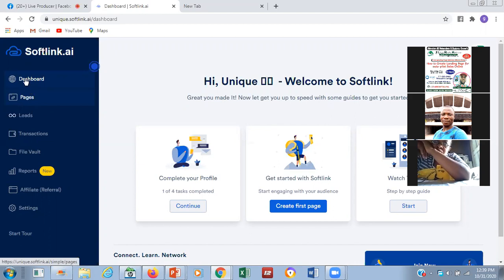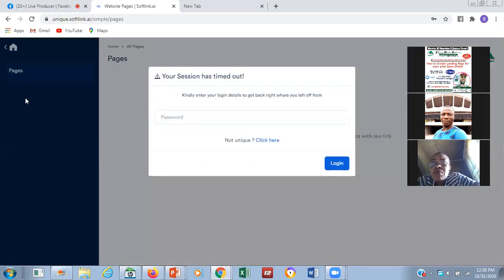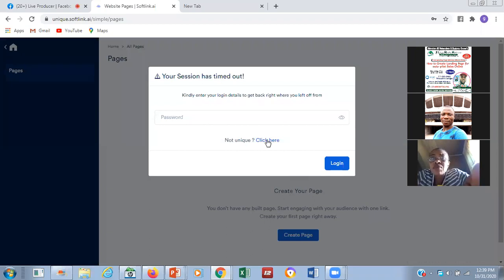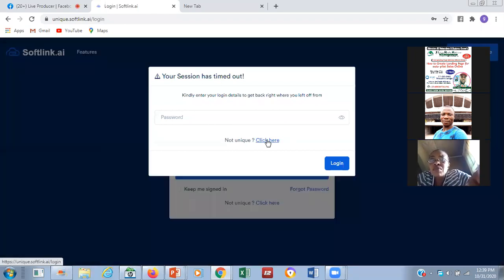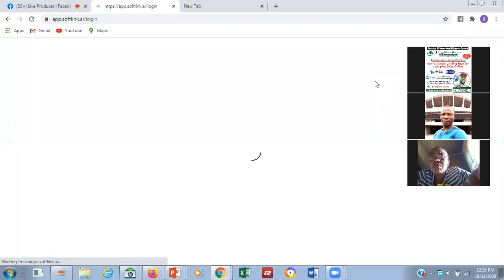You can see this is your dashboard. This is the page. So you will be having access to create some pages. Okay, I have to go back again.